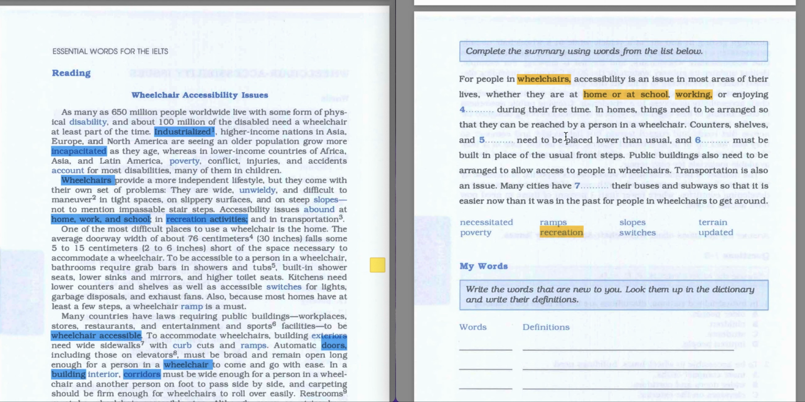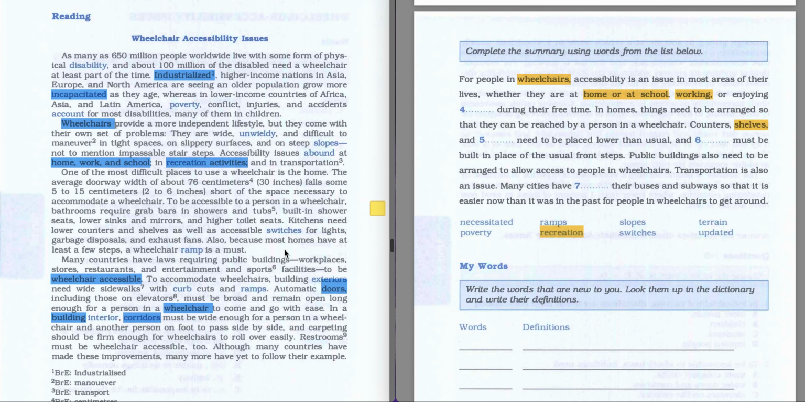And now let's go further. In homes, things need to be branched, so that they can't be reached by a person in a wheelchair. Counters, shelves, and something need to be placed lower than usual. So I recommend to use here the main keyword shelves. Shelves and the counters can be used. So we further scan the text and we try to find any information related to these shelves. Where exactly it's mentioned here.